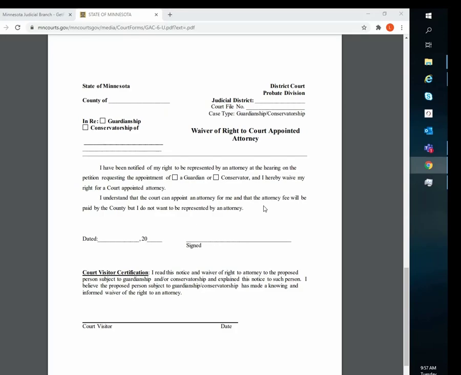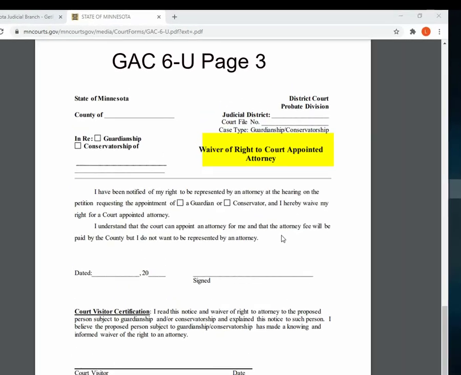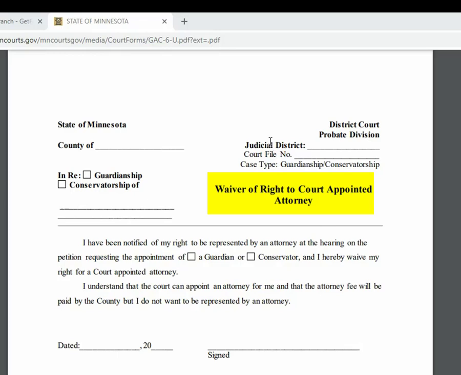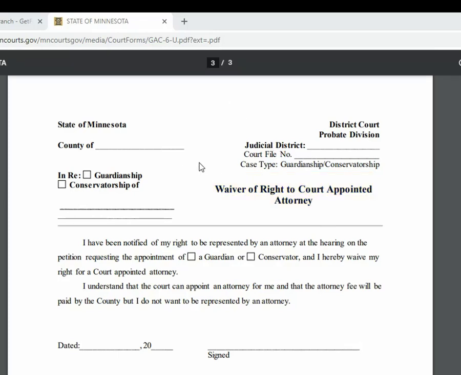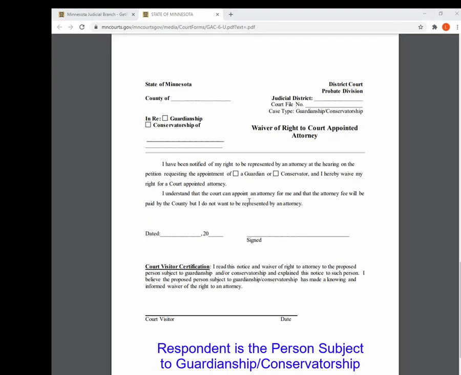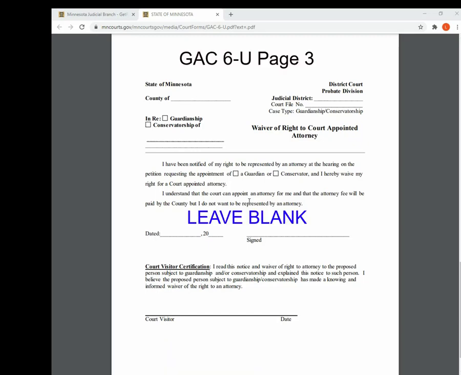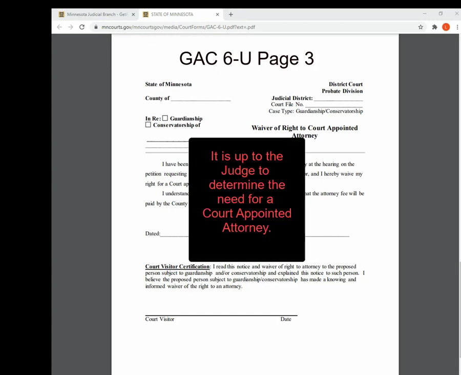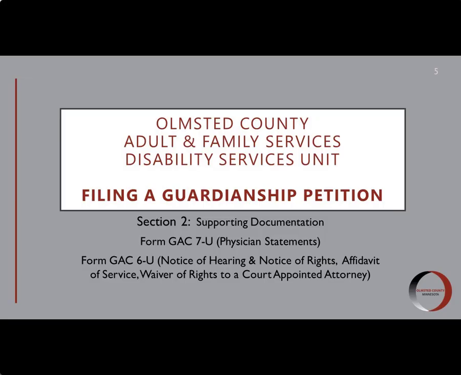On page 3 of Form GAC 6-U is the waiver of right to the court-appointed attorney. You will fill out this top section as noted in Section 1, and you will leave the rest blank. This form will be reviewed with the respondent when the court visitor completes the court visit report with them. Again, we will review this later. Please note, even if the respondent indicates they do not want an attorney, this is still left up to the discretion of the judge to determine if attorney should still be appointed. This completes the section on supporting documentation.